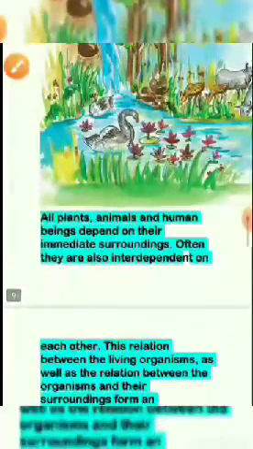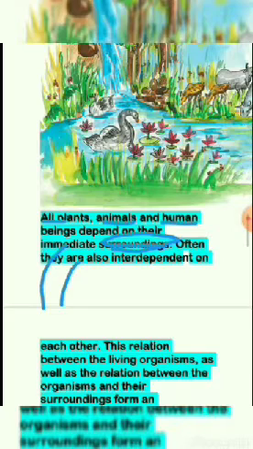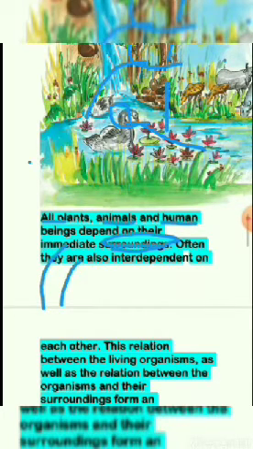And it will play, and the atmosphere consists of a number of gases, dust, and water vapor. Changes in the atmosphere produce changes in weather and climate. All plants, animals, and human beings depend very much upon the environment, and they are also interdependent with each other. See, this duck depends upon water, the tree depends upon water and also the atmosphere. So they are interdependent with each other.